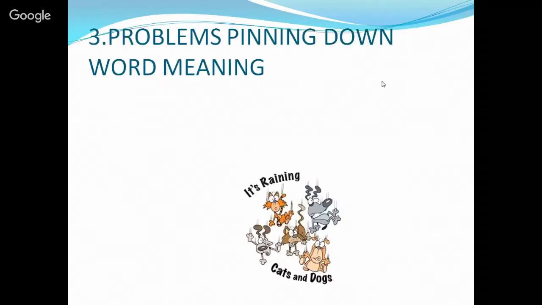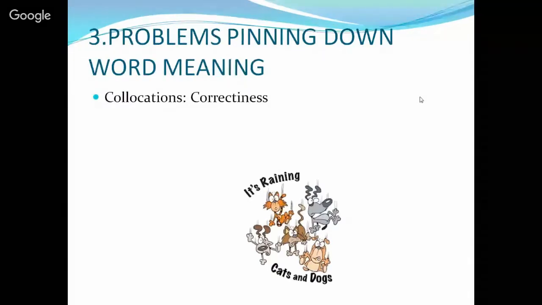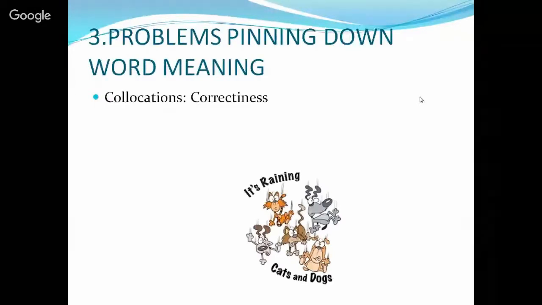Problems pinning down the word meaning. Well, one of the semantic challenges is the task of defining the meaning. So we can have some problems here, such as collocations, when we are talking about correctness. What could be the correct word collocation or the correct word use in order to say a phrase or a sentence?